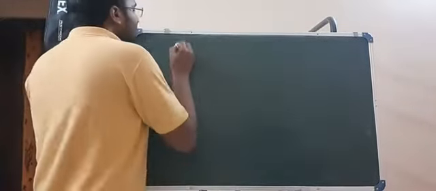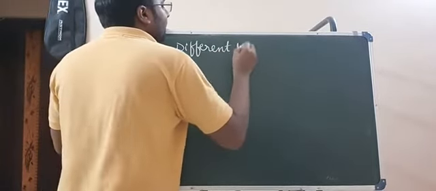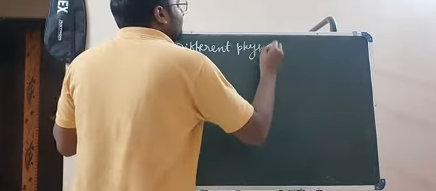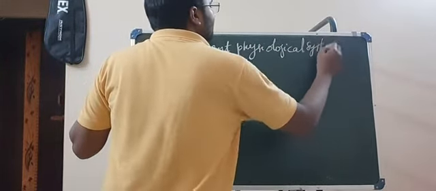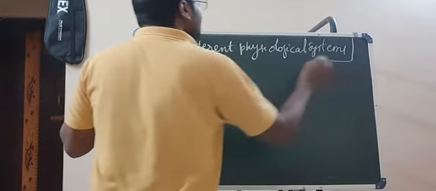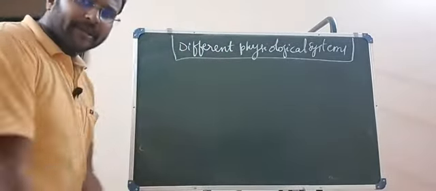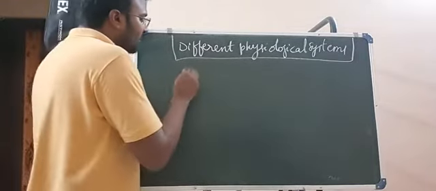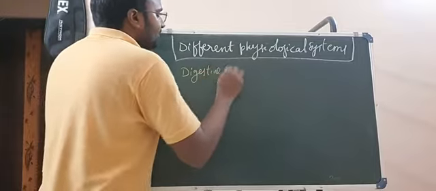The next one is different physiological systems. What do you mean by different physiological systems? There are so many organ systems present inside our body. First, coming to the digestive system.